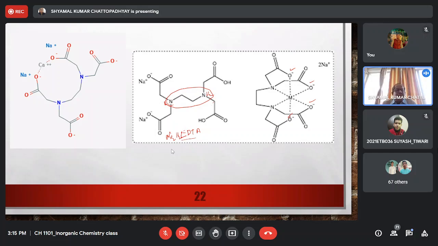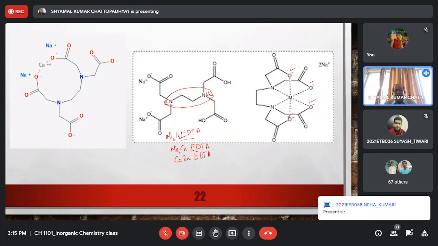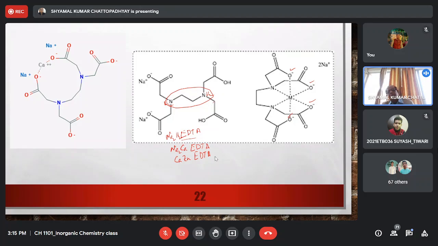So in order to prevent that, people use various forms of EDTA. Here we have shown Na2Ca EDTA. So instead of Na2H2 EDTA, you can use Na2Ca EDTA, so that the two protons are replaced by a calcium ion. Sometimes people also use, say, CaZn EDTA, because EDTA also reacts strongly with the zinc ion in your body, and zinc is again a very important, essential metal ion in your body.